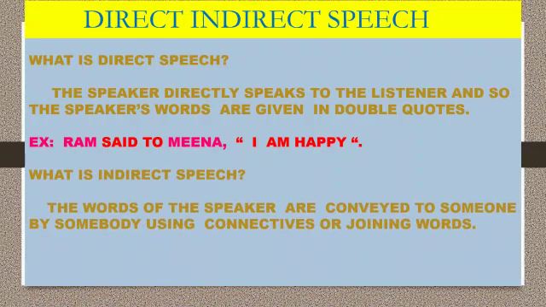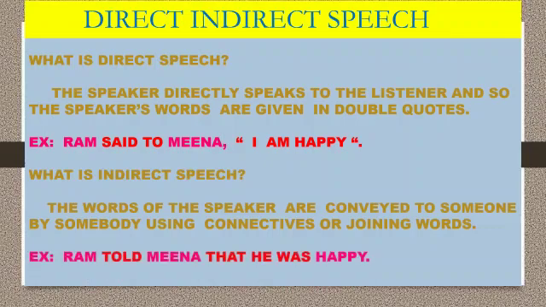What is indirect speech? Here, in indirect speech, the speaker doesn't speak directly to the listener. Only the words of the speaker are conveyed to someone by somebody using connectives or joining words. Example: Ram told Meena that he was happy. Here the connective word is "that".